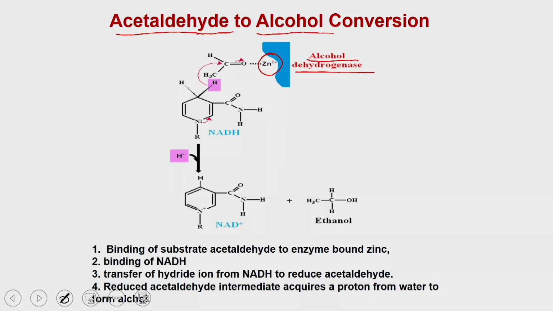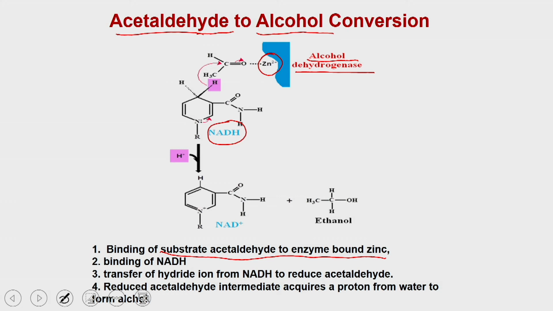So in the first step, the substrate acetaldehyde binds to the enzyme bound zinc with a coordinate bond, and then the NADH also binds to the enzyme in the second step, and then in the third step there is a transfer of hydride ion from the NADH to reduce the acetaldehyde.